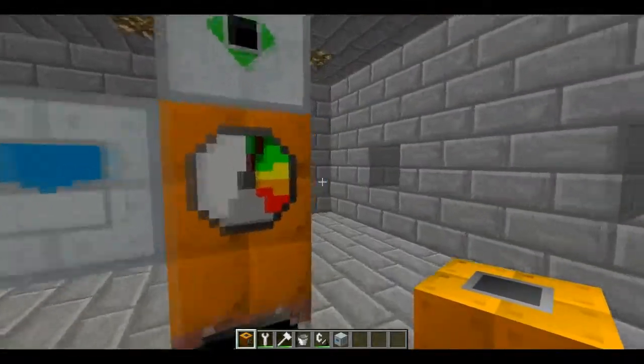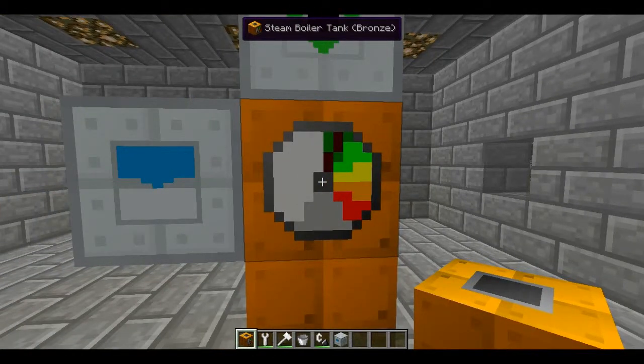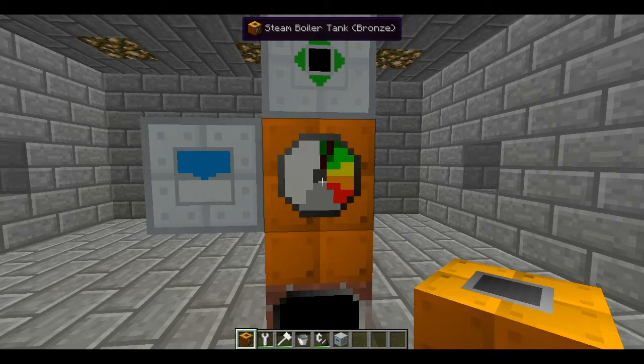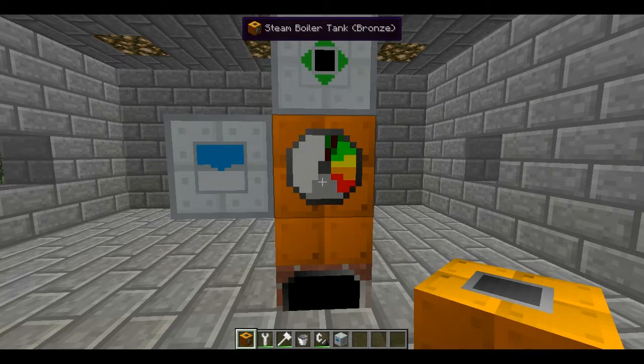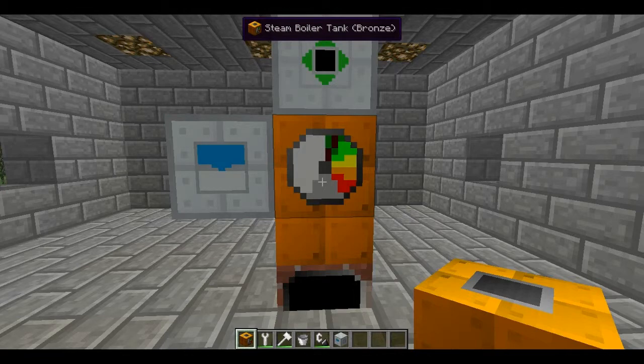The advantage of distilled water is that normal water will cause calcification on the boiler, making it less efficient and taking more time to work until it gets totally calcified and doesn't work anymore.